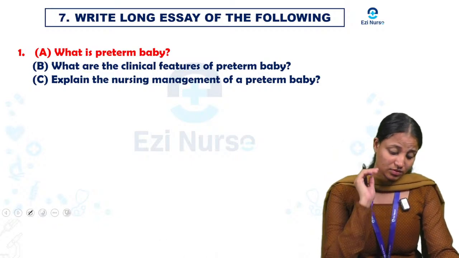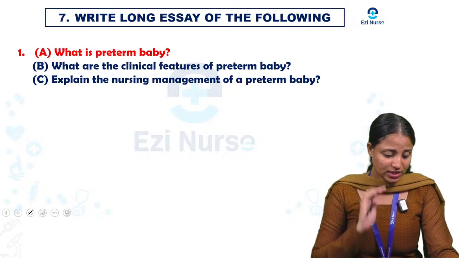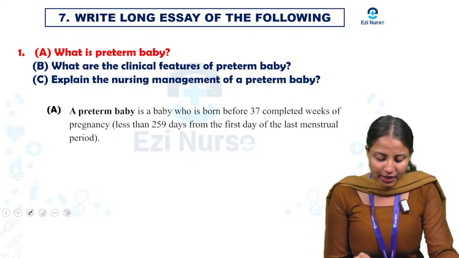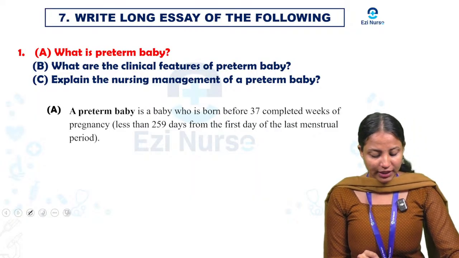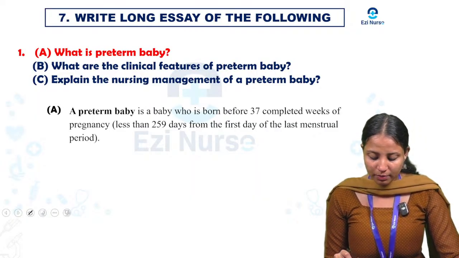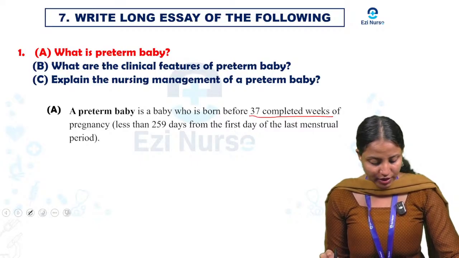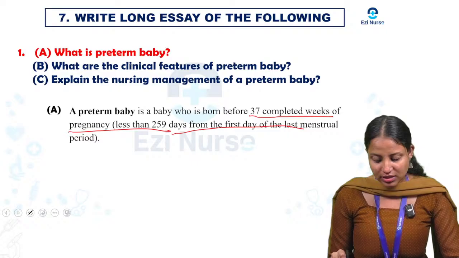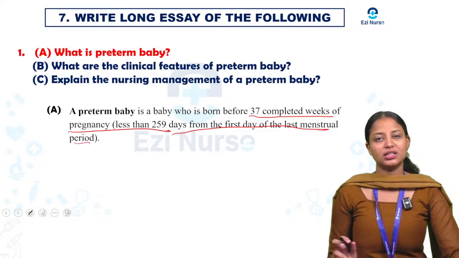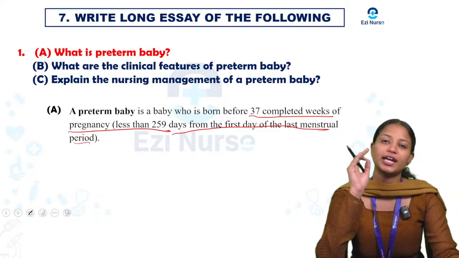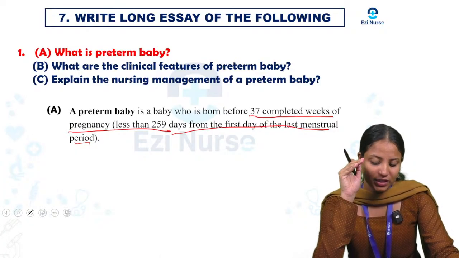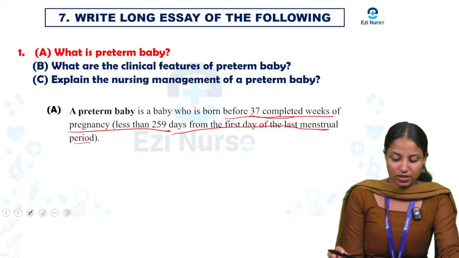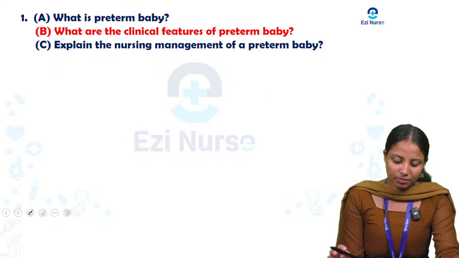Okay, here you can see what a preterm baby is. Here we can see the answer. A preterm baby is a baby who is born before 37 completed weeks of pregnancy, or less than 259 days from the first day of the last menstrual period. So preterm baby means the baby is delivered before 9 months. Born before 37 completed weeks is known as a preterm baby.